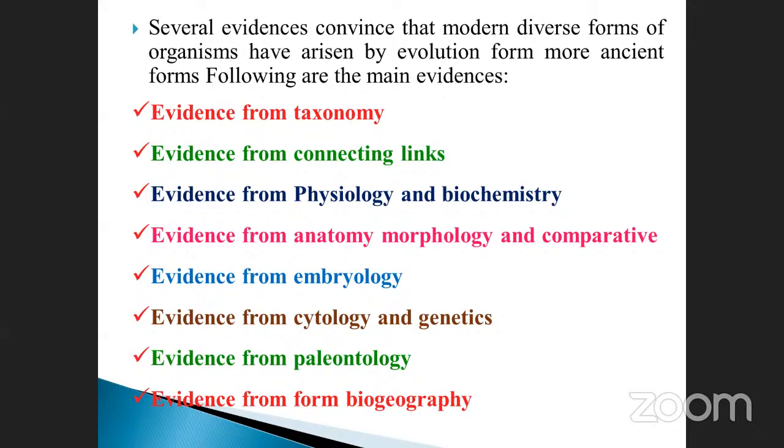Evidence from taxonomy. The scientists took evidence from the taxonomical aspect. What is the meaning of taxonomy? Anybody? Naming system? Naming or classification?